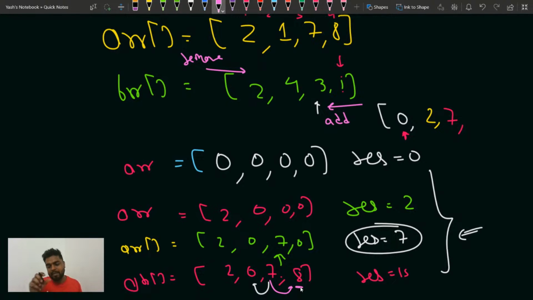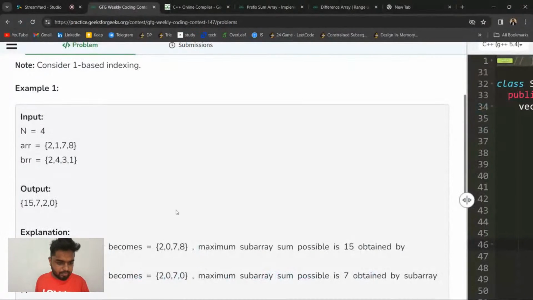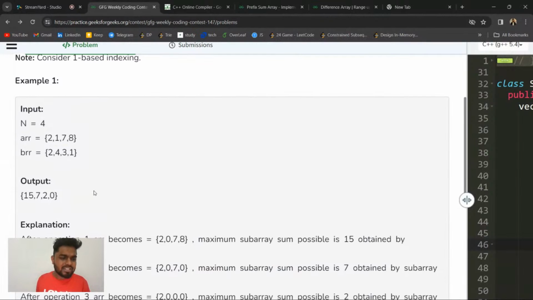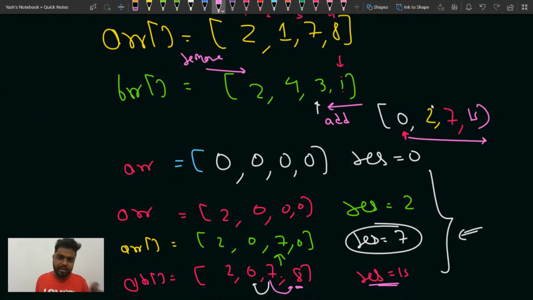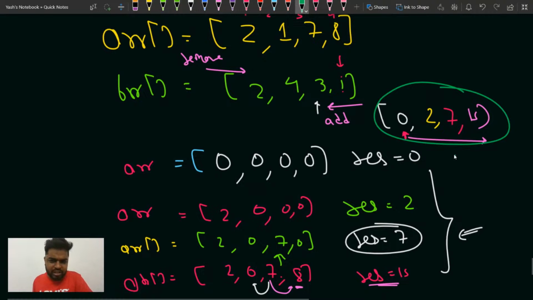On the right side, I do have an element, so this much I would add, so my result would become, I guess, 15, so then I will update 15. Then after that, when you add one more element, this is what happens. So basically after all the queries, you can see this is the update. Since you iterated in the reverse order, you got the answer in the reverse order, so you will reverse again. Is this much part clear?